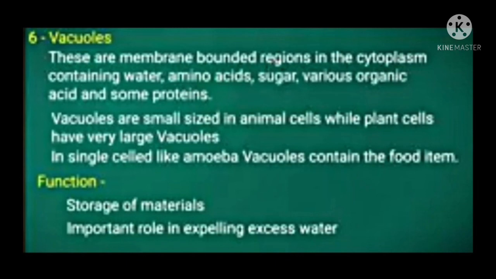The sixth cell organelle is vacuoles. Vacuoles are membrane-bounded regions present in the cytoplasm, and they contain water, amino acids, sugar, various organic acids as well as some proteins. In plant cells, the vacuoles are large, and in animal cells the vacuoles are small. In single-celled organisms such as amoeba, the vacuoles contain food items. Its functions are storage of materials, and it plays an important role in expelling excess water, that is, removing excess water.